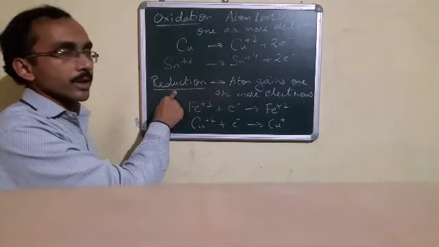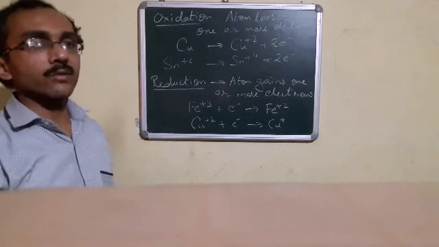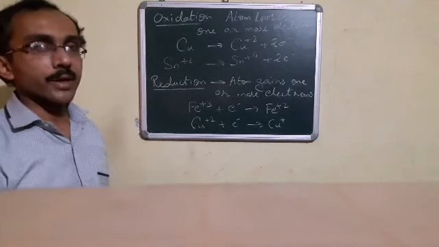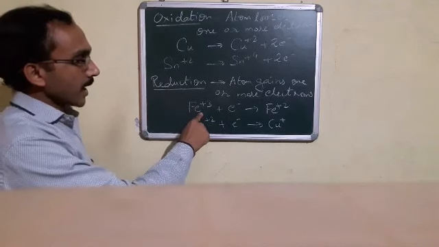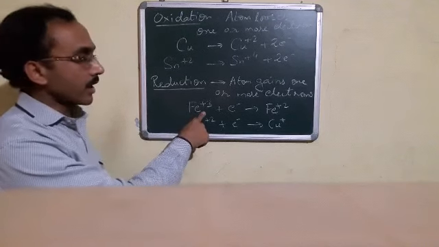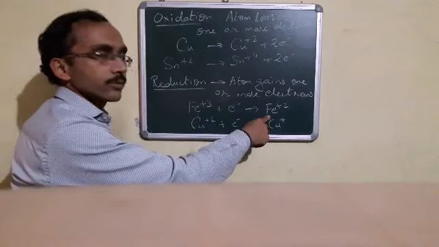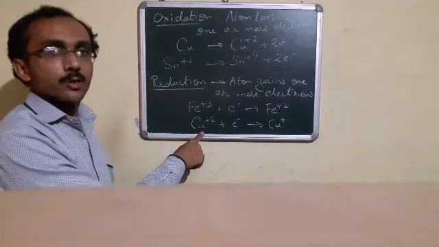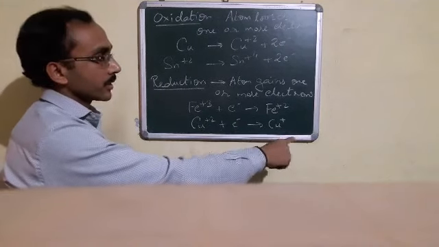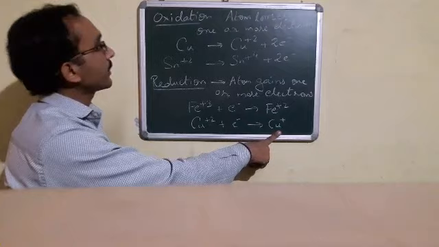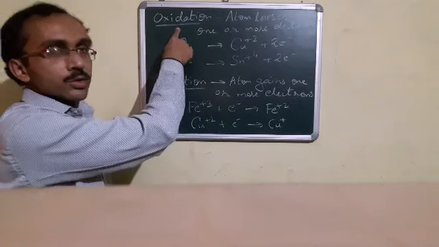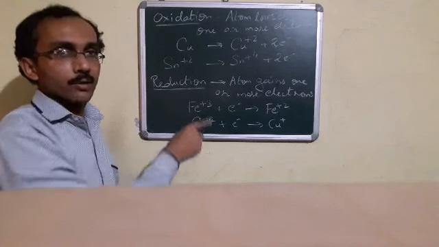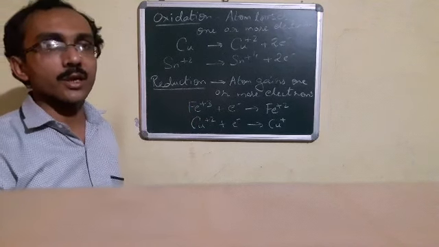Similarly, next is reduction. Reduction is a phenomenon in which an atom or a molecule gains one or more electrons. Gains means, just see, it is iron, that is ferric ion. When it gains 1 electron, it converts into ferrous ion. That means +3 charge to +2 charge. Similarly, copper, that is cupric ion, when it gains 1 electron, converts into cuprous ion. In that way, we say oxidation means losing one or more electrons, and reduction means gaining one or more electrons. That is the electronic concept of oxidation and reduction.